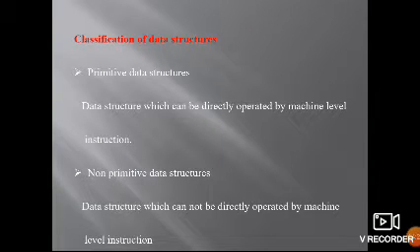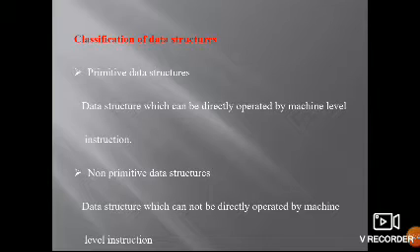Classification of data structures. This is very important. It is classified into two types: primitive data structures and non-primitive data structures. Primitive data structures are nothing but those that can be operated directly by the machine or machine-level language. Examples: int, char, float, which can be directly operated.